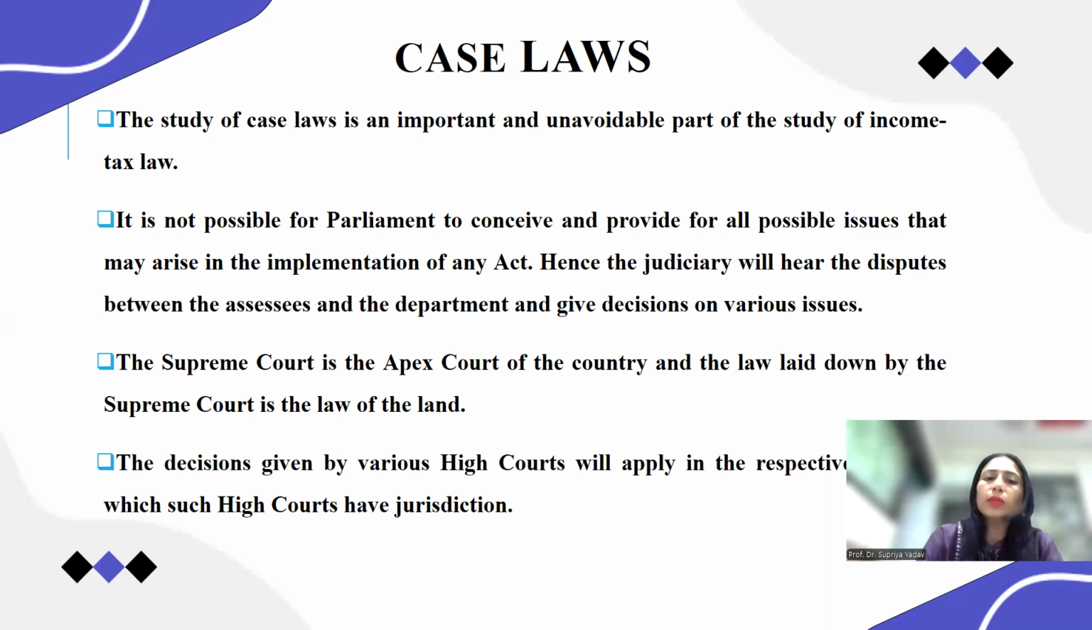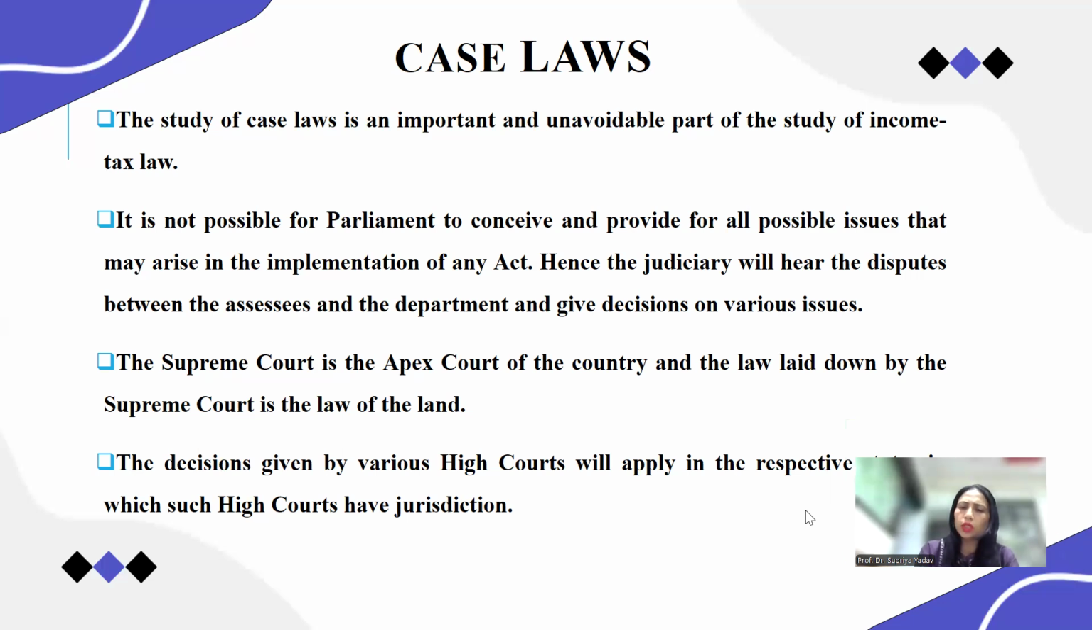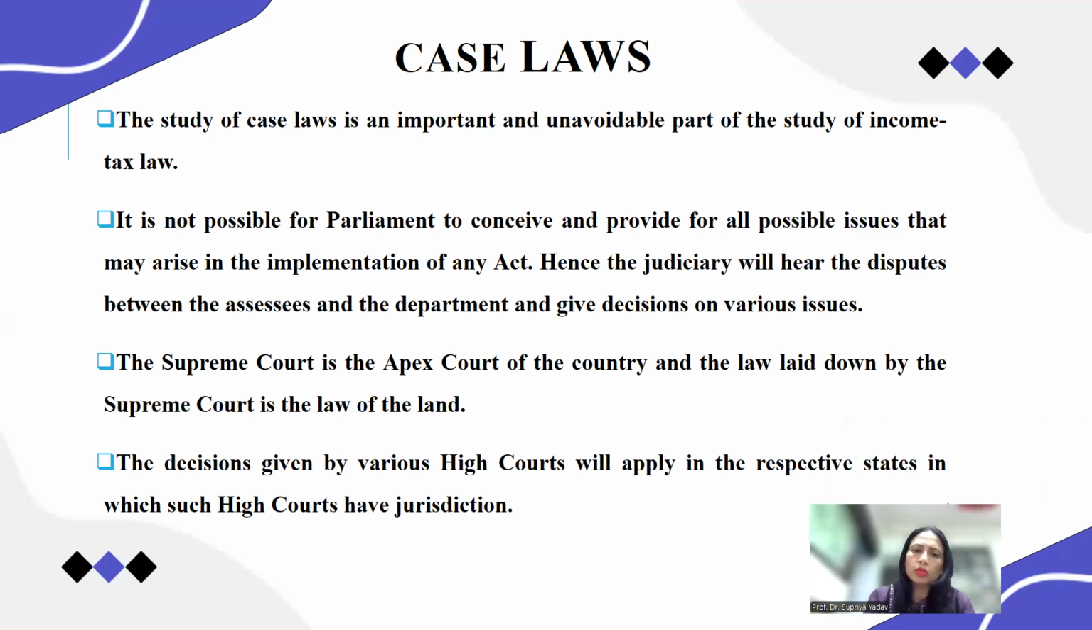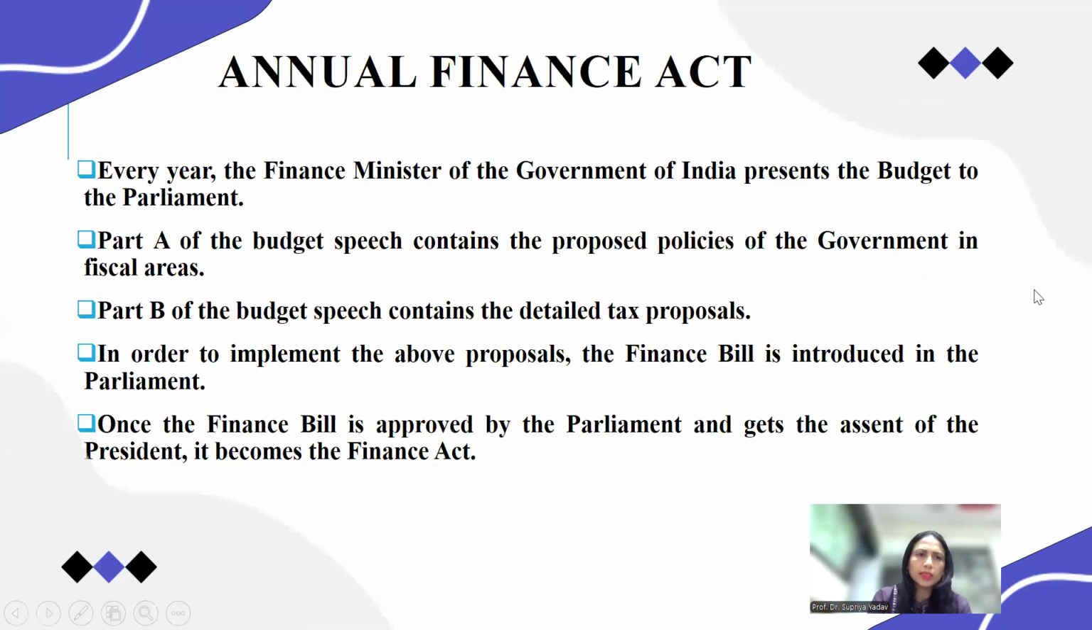Then the decisions given by the various high courts are applicable to the respective states over which such high court has jurisdiction. That is the main difference between Supreme Court decisions and high court decisions. Understand this? Okay, next thing, the annual Finance Act.